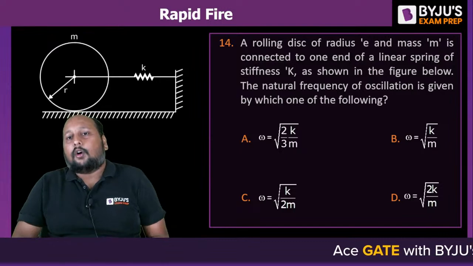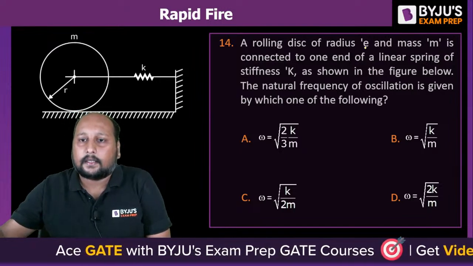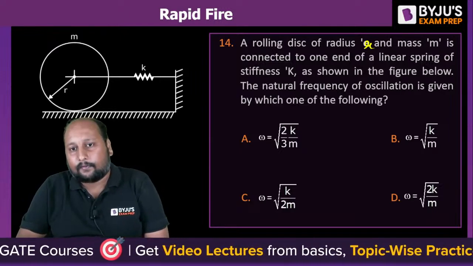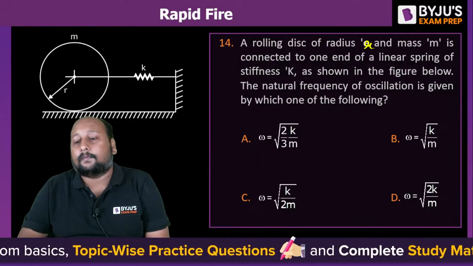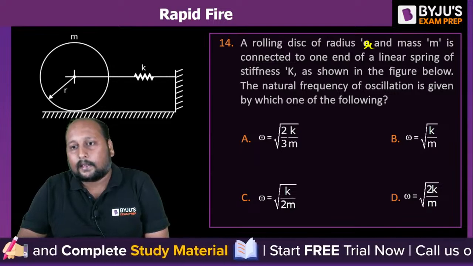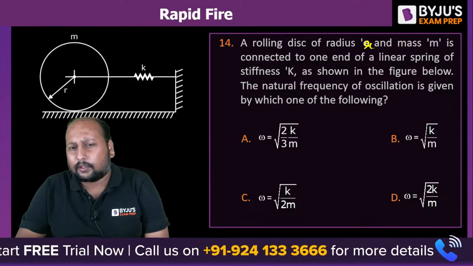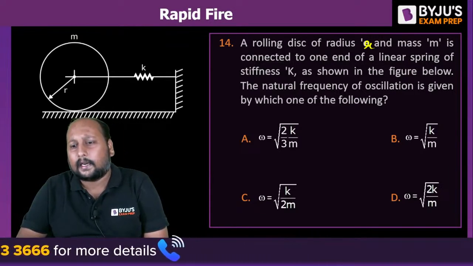A rolling disc of radius R and mass m is connected to a linear spring of stiffness K as shown in the figure. What is the natural frequency of oscillation? What is the omega n value? Simple, we can use the energy equation to calculate the natural frequency of vibration. We can use the energy equation and get the final answer.